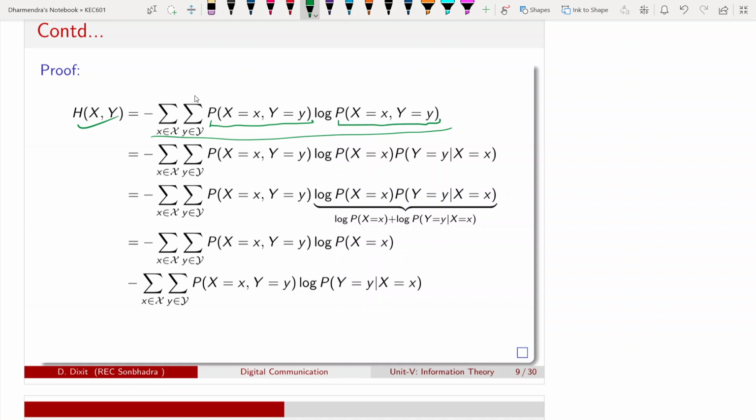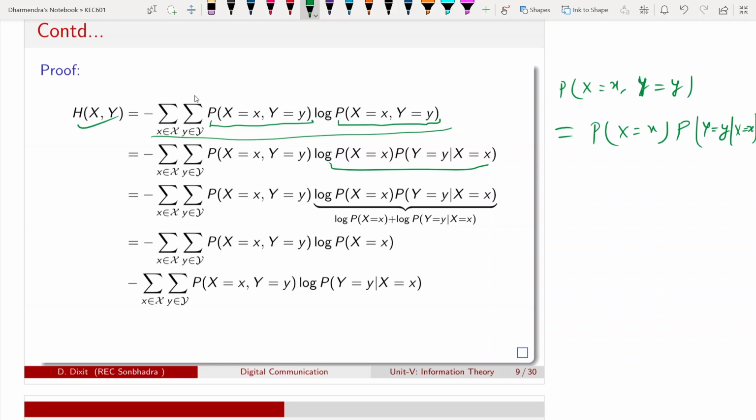Now I will write this joint probability in terms of conditional probability like this: probability of capital X equal to small x, into the conditional probability of capital Y equal to small y, given that capital X equal to small x.